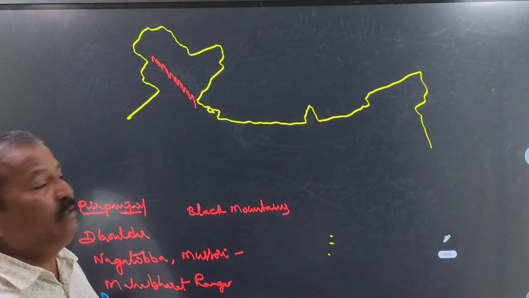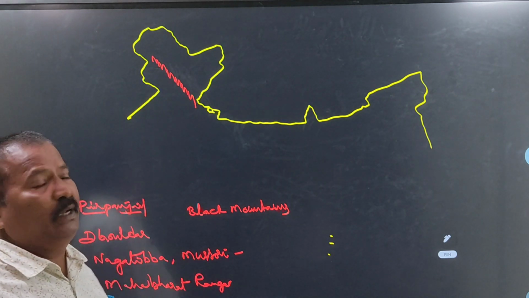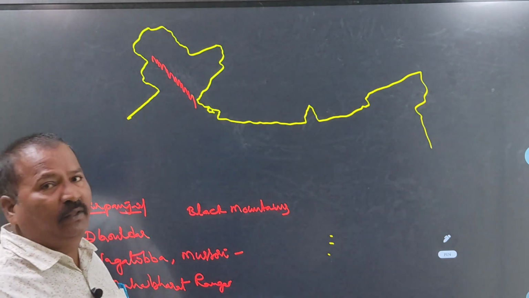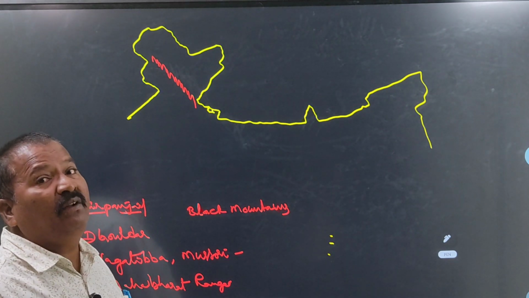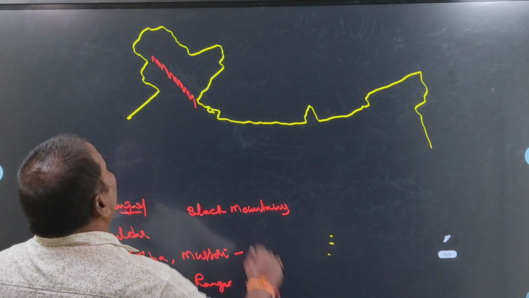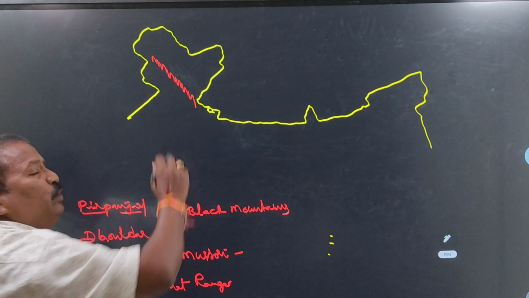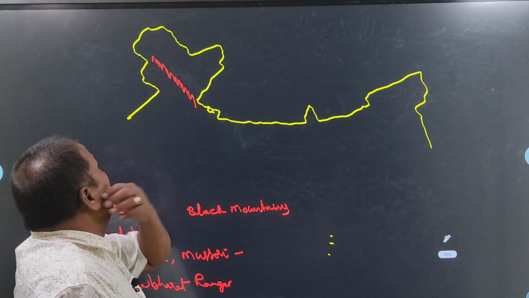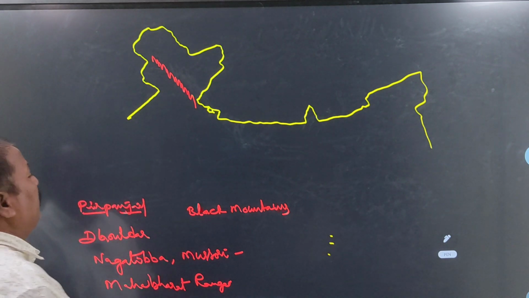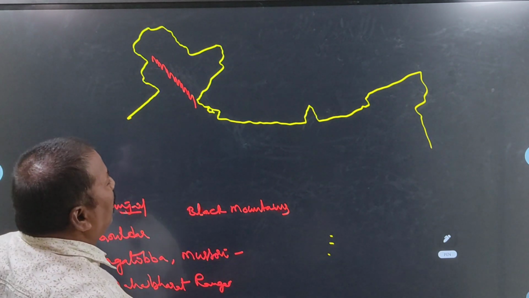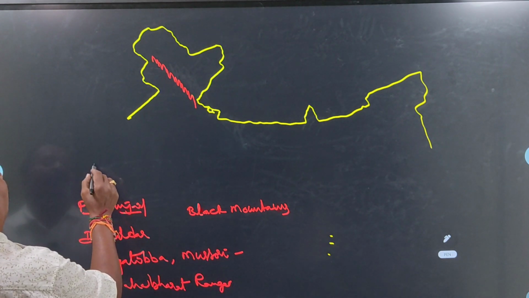The total length of the Pir Panjal range is nearly 400 kilometers. What is the highest peak in the Pir Panjal range? Indrasan.